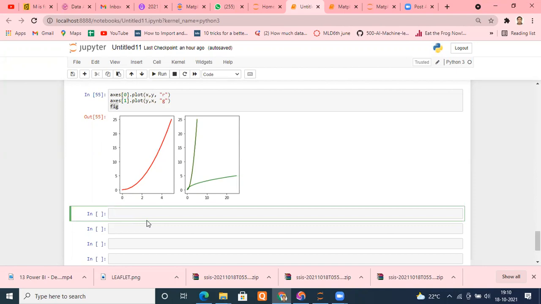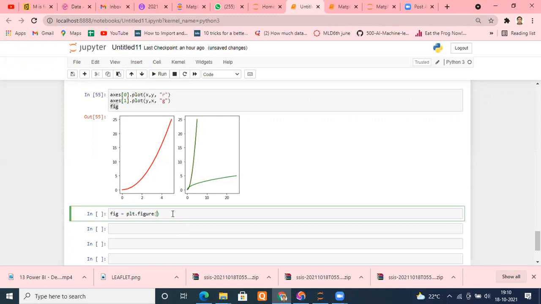See, once again, suppose I'm typing fig equals, again the same way the object we created, plt.figure. Within this we can write our figure size as well, whatever figure size you want to create. It's entirely your choice.